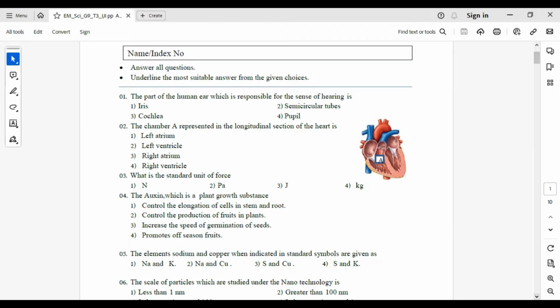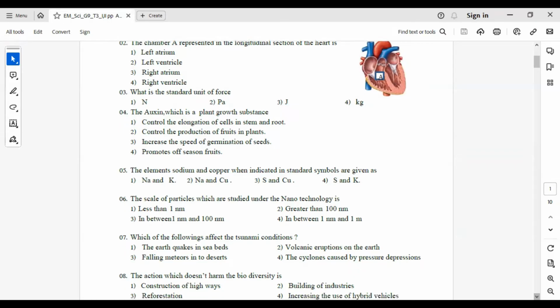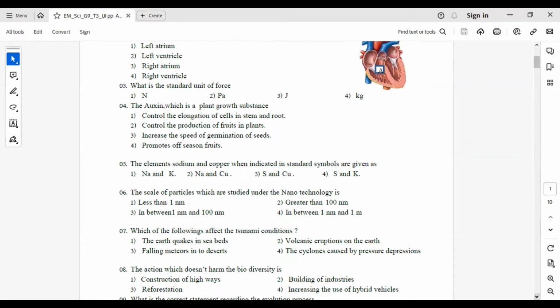What is the standard unit of force? Answer number 1, Newton, because Newton is used to measure force. Pascal is used to measure pressure. Joule is used to measure energy. Kilogram is for mass.